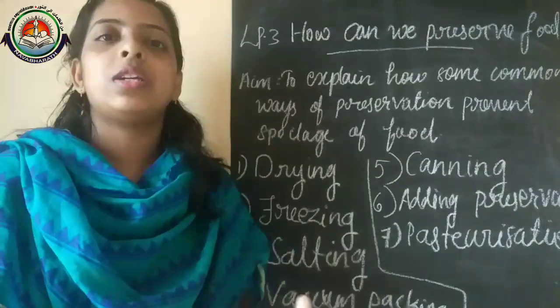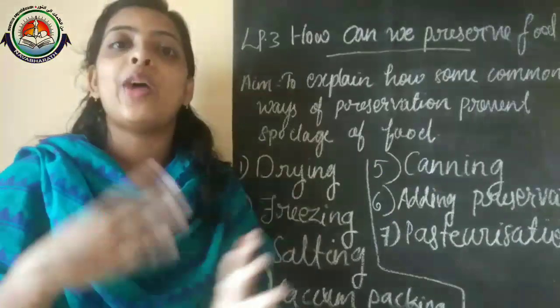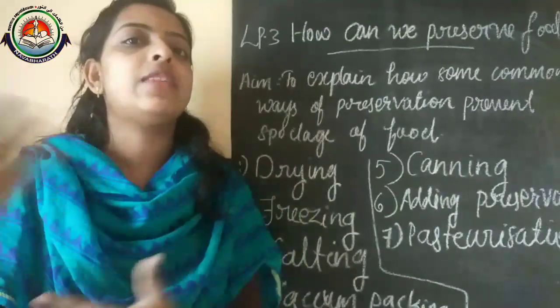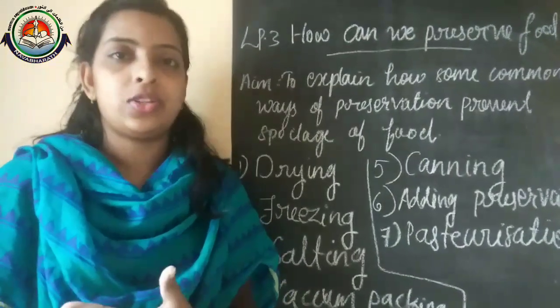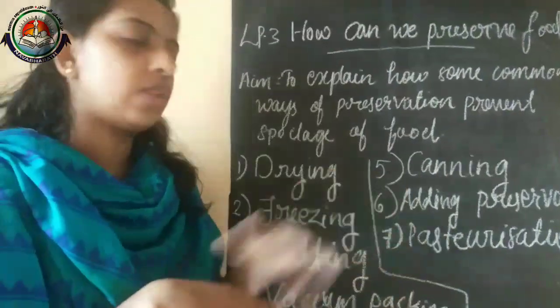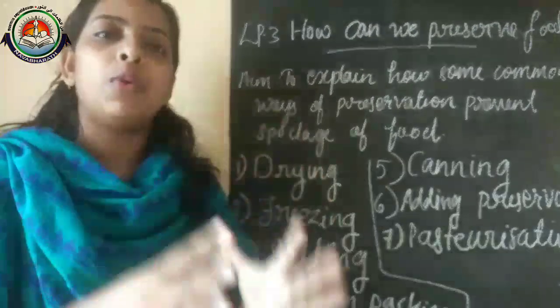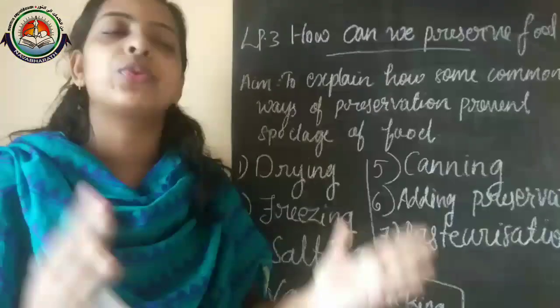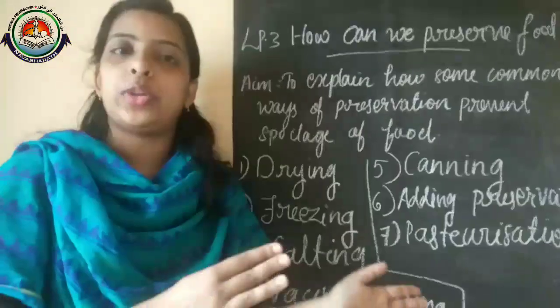In the beginning I told you how we store milk at home: we boil it and after that store it in the refrigerator. It's the same way. Pasteurized milk means the milk is boiled at high temperature, suddenly cooled and stored. That is considered as pasteurization.